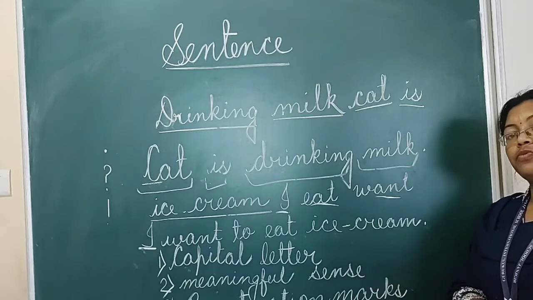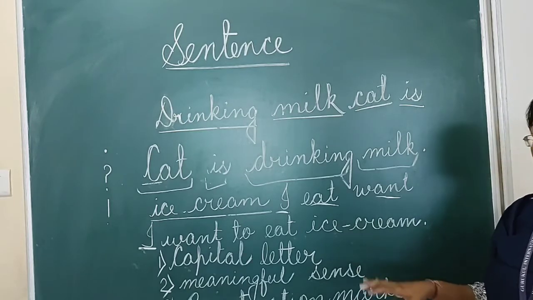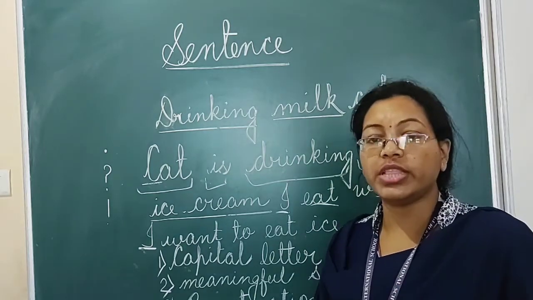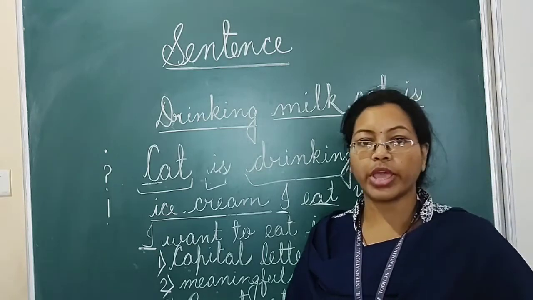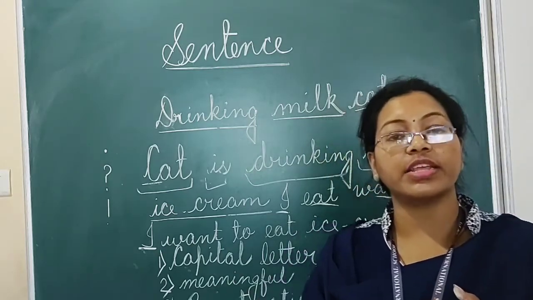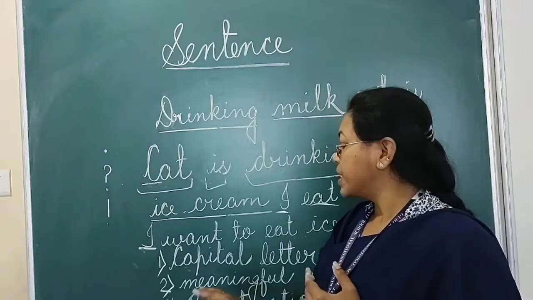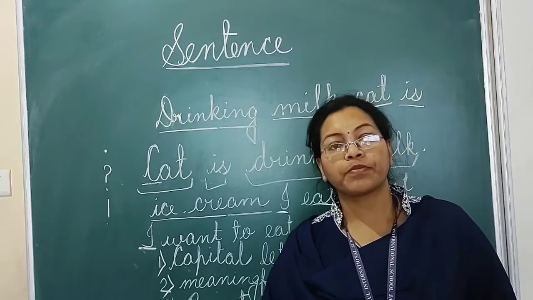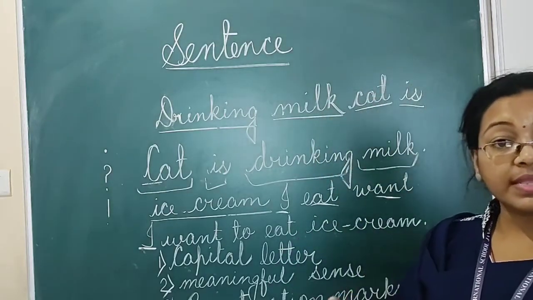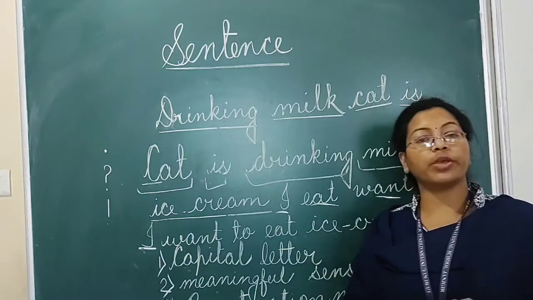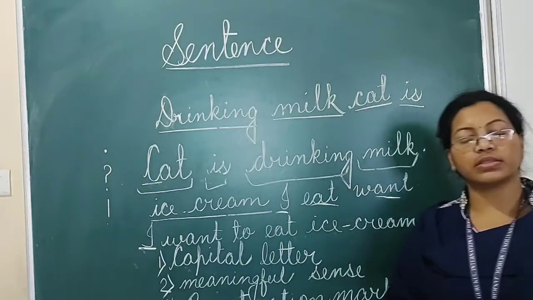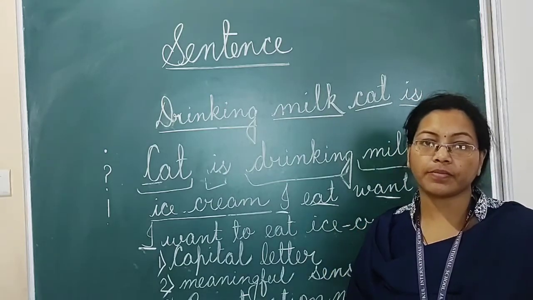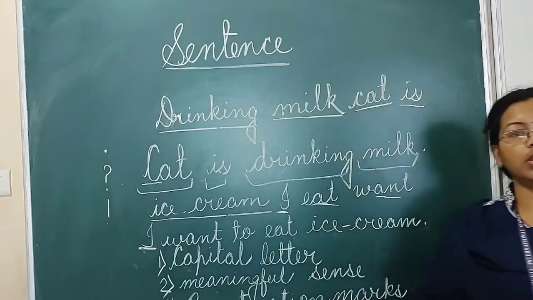Once again, I want to repeat the three things we have to keep in mind when we are framing a sentence. The first is we should start the sentence with a capital letter. Always, whenever you are starting a sentence, you have to start with a capital letter. Second, the sentence which we are writing should have proper meaning. It should be a meaningful sentence. Third, at the end of the sentence we have to use a proper punctuation mark. So this is all about the sentence.